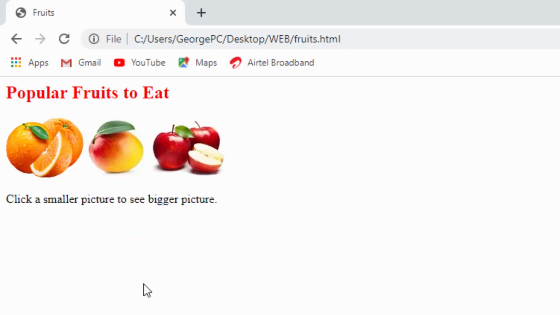That is it, how simple it is. I created web pages and linked them using the anchor tag in HTML.